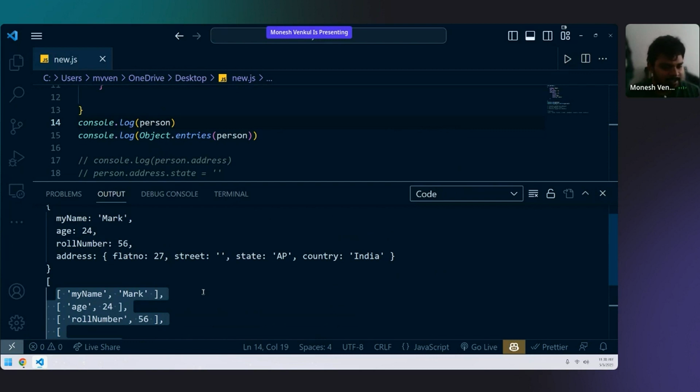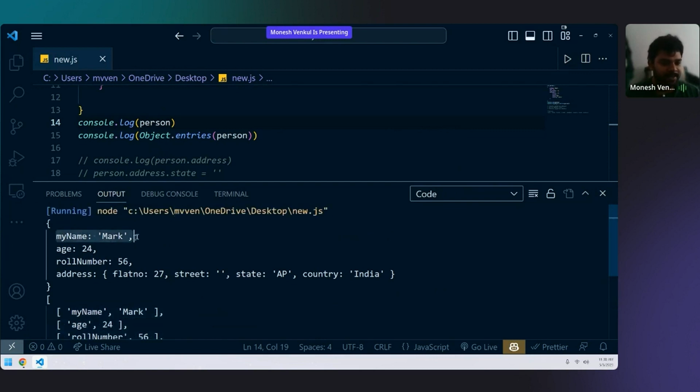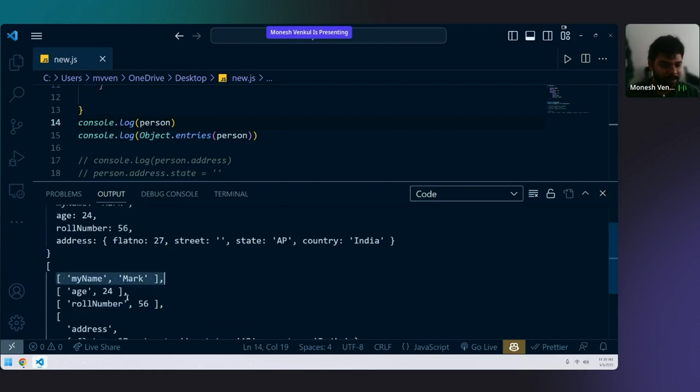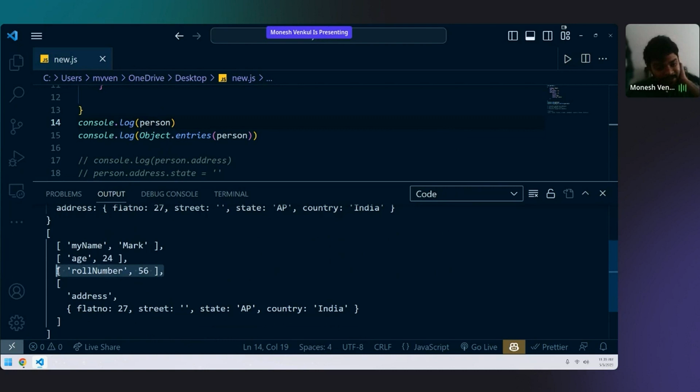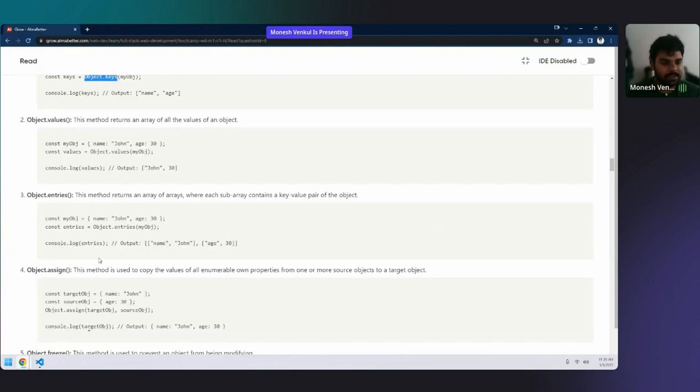Everything in entries is an array. That is exactly right. Everything that you see here will be converted into an array. Every line that you see here will be converted into an array. My name mark will be converted into an array. Age 24 will be converted into an array. Roll number 56 will be converted into an array. Now, when we convert into an array, can we call this a key value pair? Here it is a key value pair, there is no doubt in it. But here, can we call it a key value pair? No, that is exactly right. Whenever we use Object.entries, they no longer become key value pairs. It's just a normal array. So that is your Object.entries.